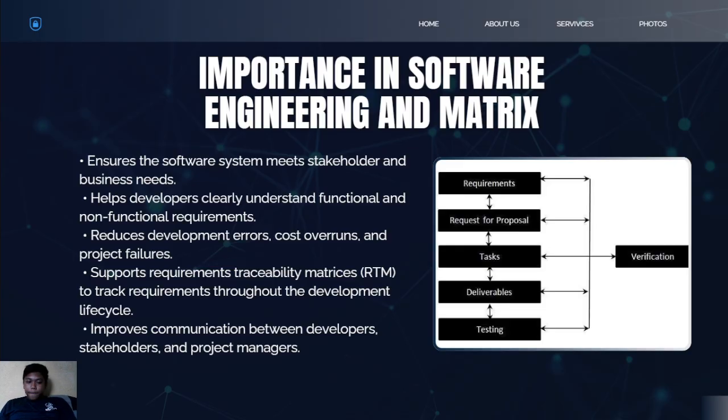So for example, a requirement in the system should be traceable to its corresponding design element, implementation, and test case. So this ensures that all requirements are properly implemented and verified. So overall requirements engineering helps ensure quality, consistency, and completeness in software development.